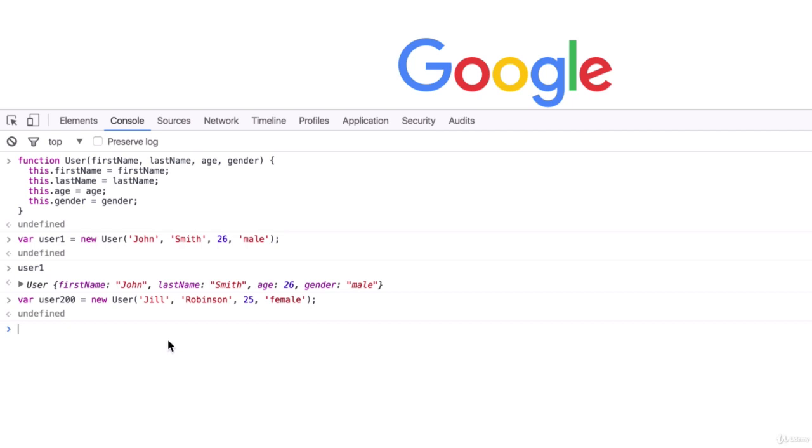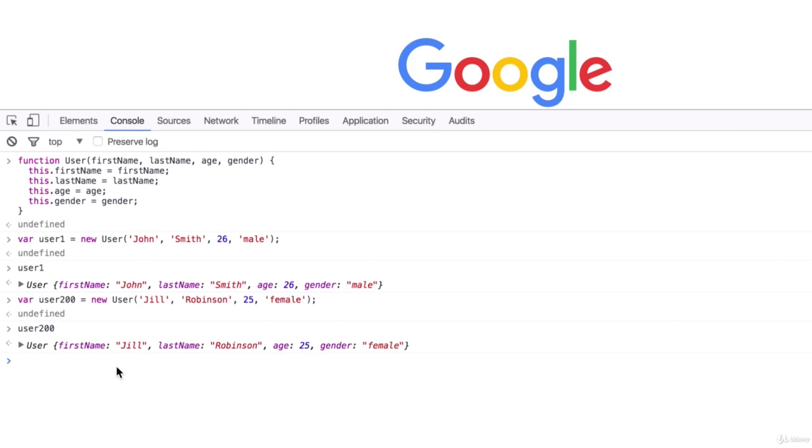Now we type in user200 to see what we get. And we can see that user200 is an object of class user, just like user1. And she has a first name of Jill, a last name of Robinson, an age of 25, and a gender of female, because those are the parameters that we passed into our constructor function.